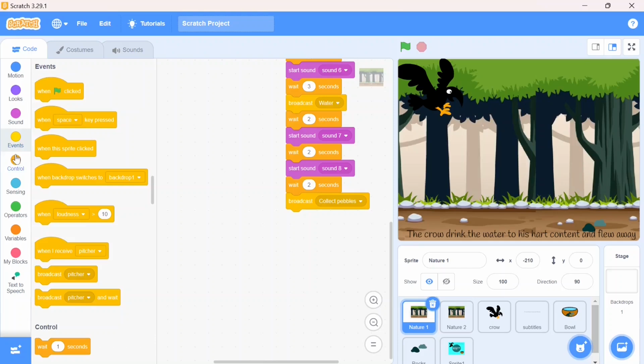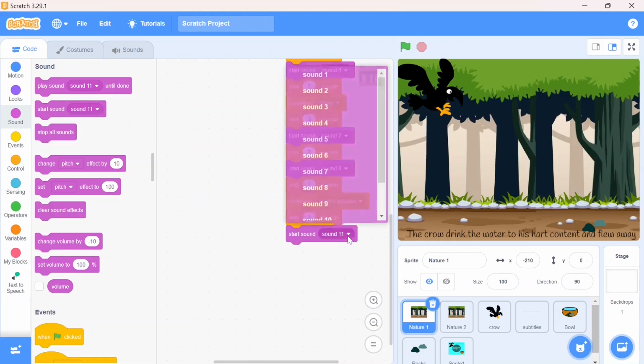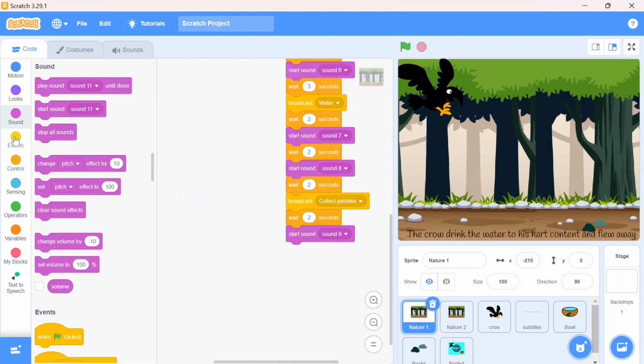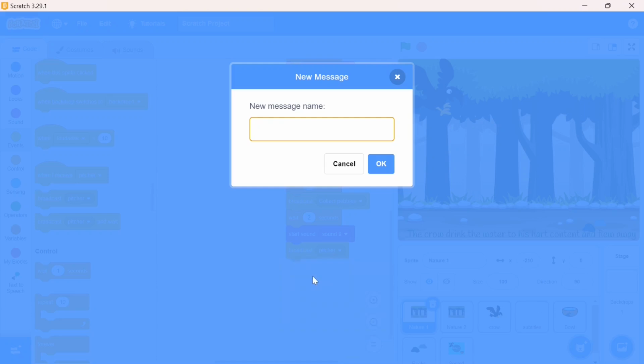Again, wait for some seconds. Here I will mention 2 seconds, and then next sound number 9, one more broadcast. Go to event, the crow is going to collect the water. Go to new message and mention collect water.